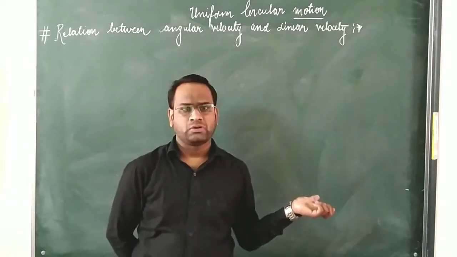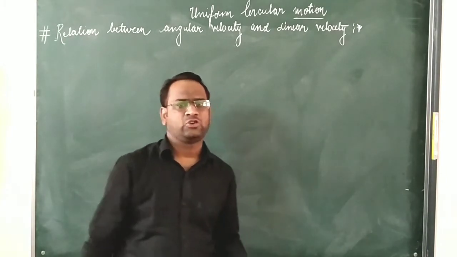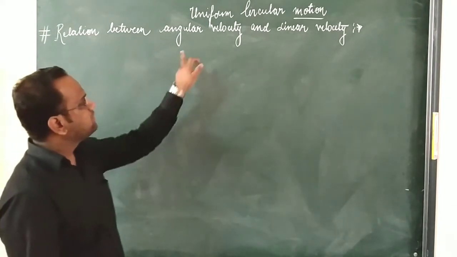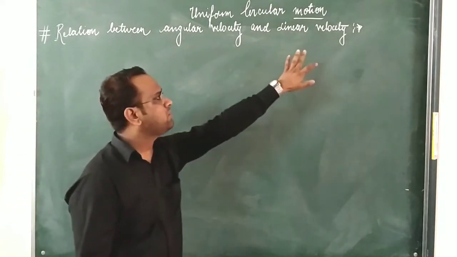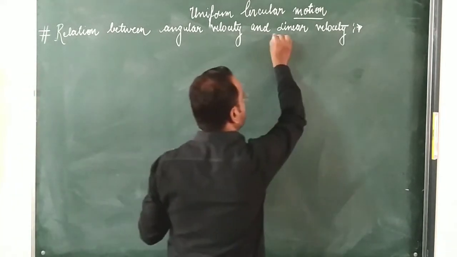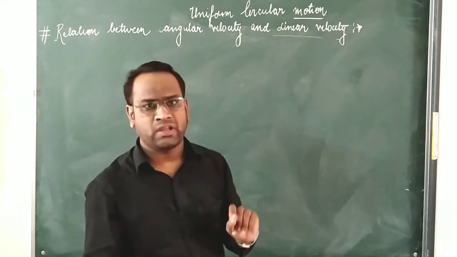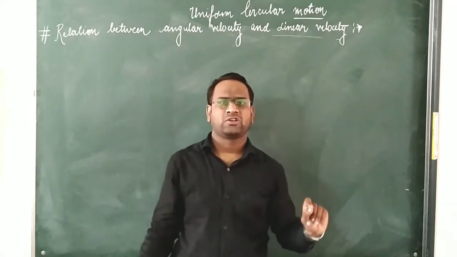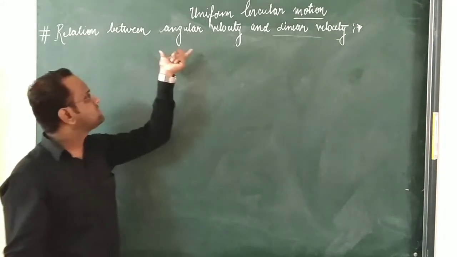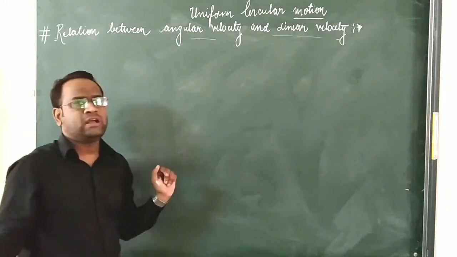Now we are going to discuss on the basis of that previous lecture. Today we are going to discuss a new topic, the relationship between angular velocity and linear velocity. As we know, linear velocity means that when a body is moving in a linear path, its velocity is said to be the linear velocity, whereas when a body is moving in a circular path, its velocity is said to be the angular velocity.